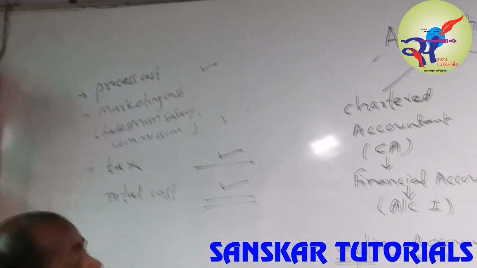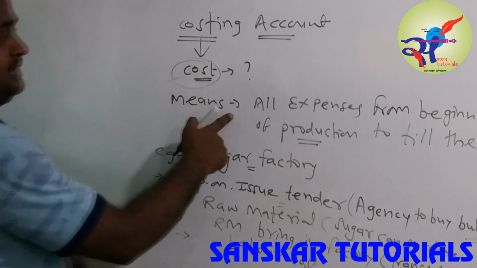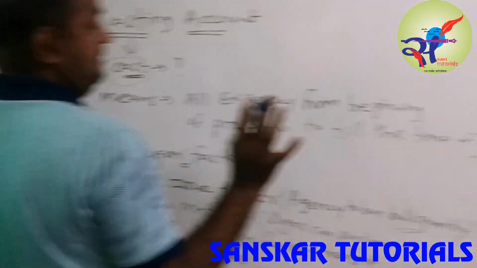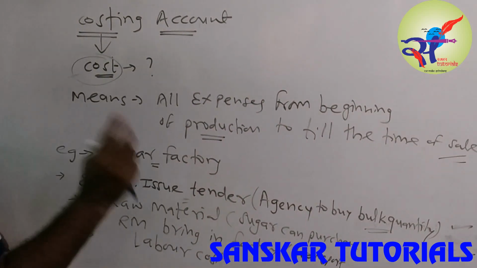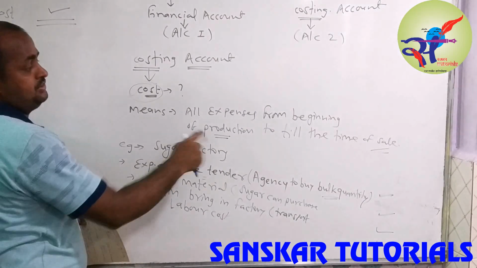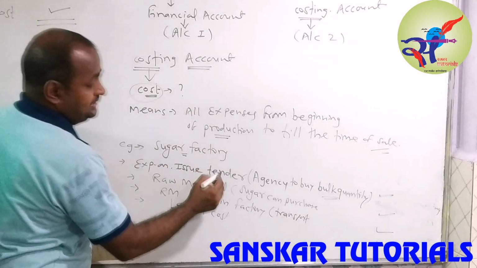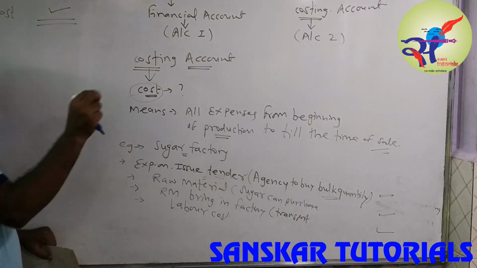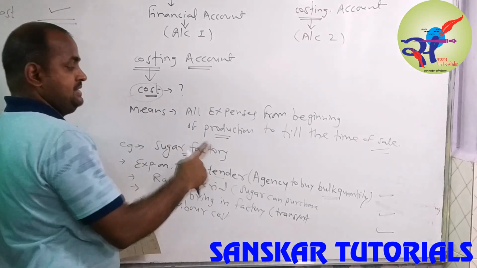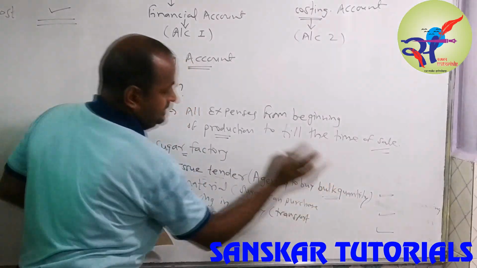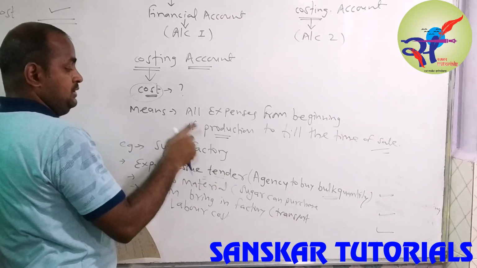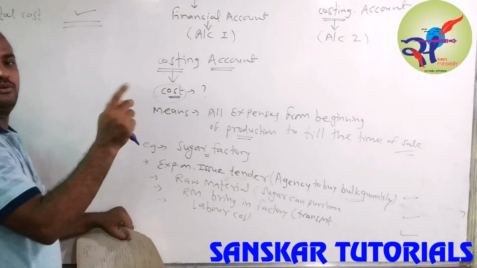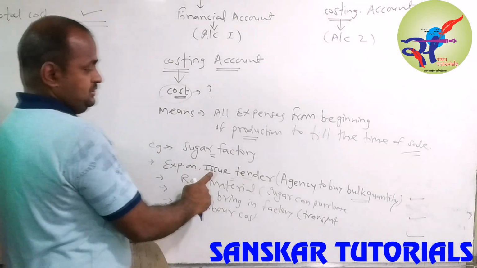So I hope you come to know what the cost is. The cost means all expenses from beginning of production till the time of sale. Let's take the beginning of production. Let's take one example of a sugar factory. How do you begin? It is the expense of issuing the tender. Now the tender means we are not a consumer, those who buy only 1 kilo, 2 kilo in the market. They have a factory, they need a lot, bulk quantity. So they will issue the tender to different agencies or agents. They provide different cost strategies. So that is the expense of issuing the tender.